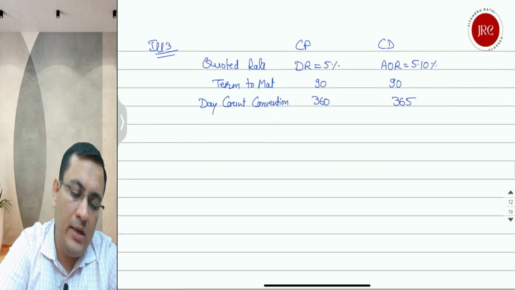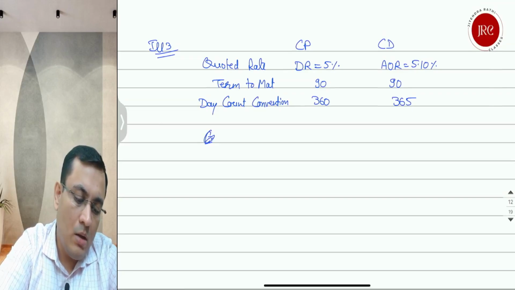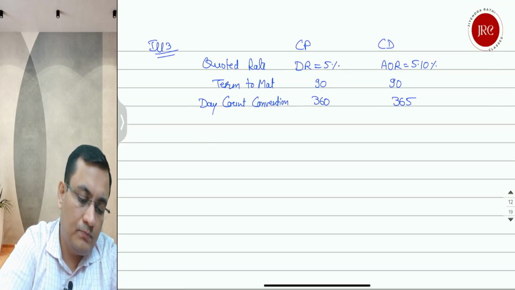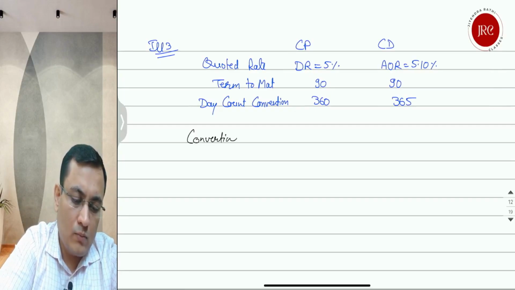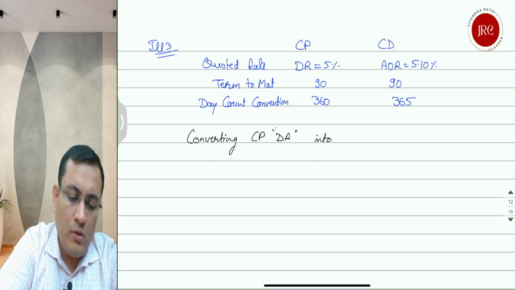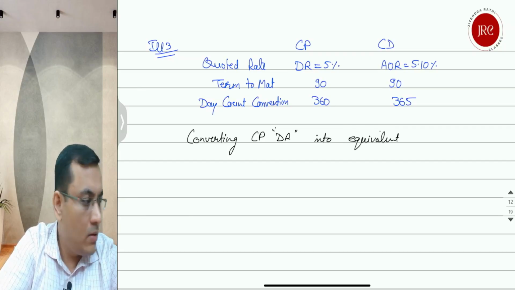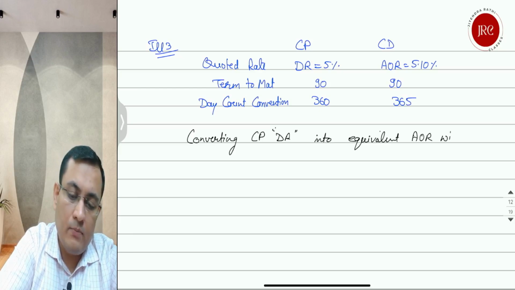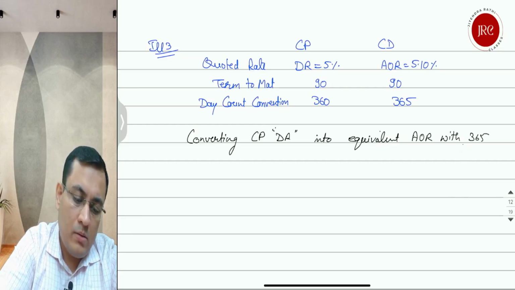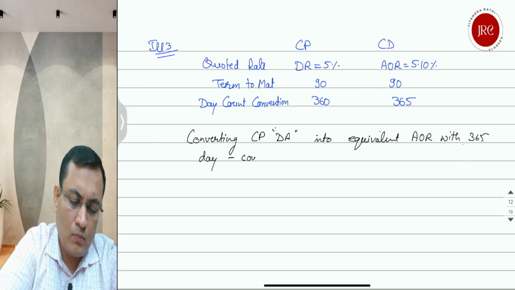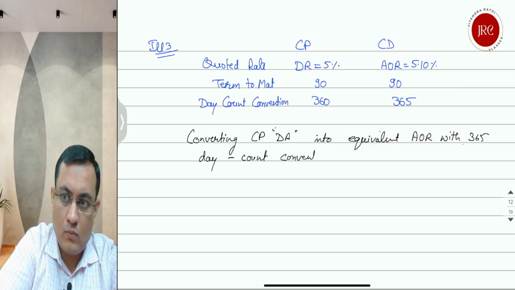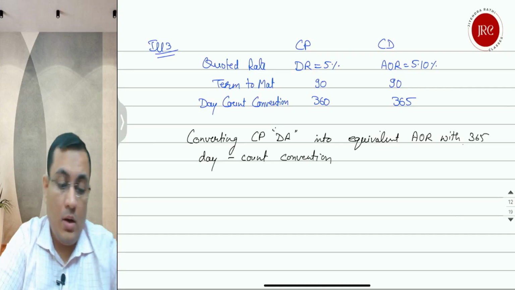So what we are doing is converting the CP discount rate into the equivalent add-on rate with 365 day count convention. How to do this?